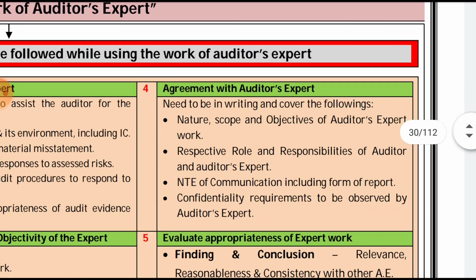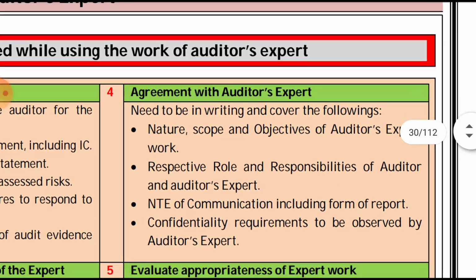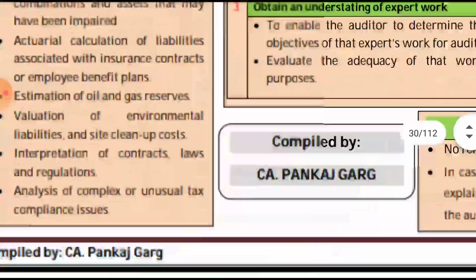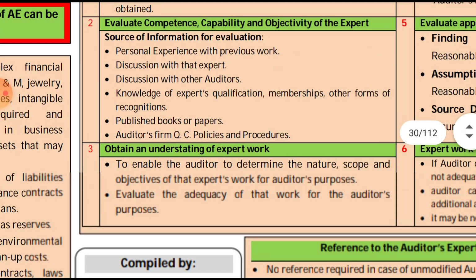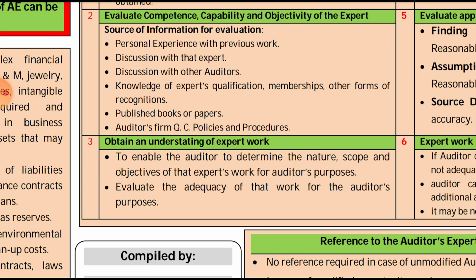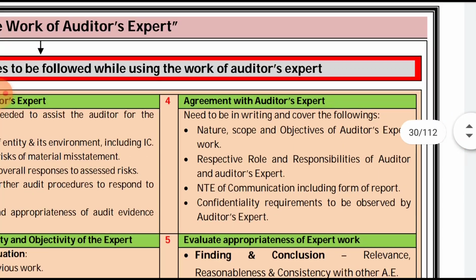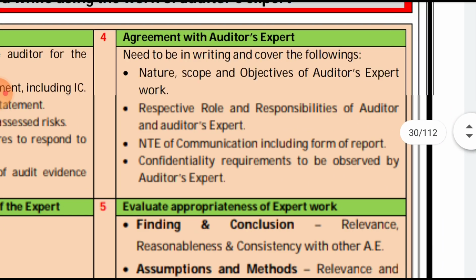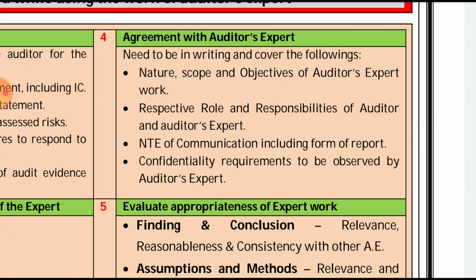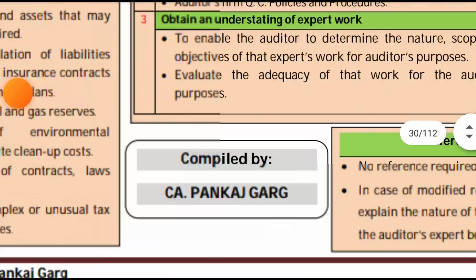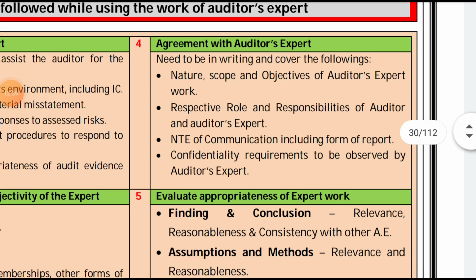Then the fourth point. After we are confirmed that his work is useful and that we are using the work of an expert, we will enter into an agreement. That is, the agreement with the auditor's expert needs to be in writing. After evaluating that the expert's work would be adequate for the auditor's purpose, we will enter into an agreement with the auditor's expert. It needs to be in writing and cover the following points.